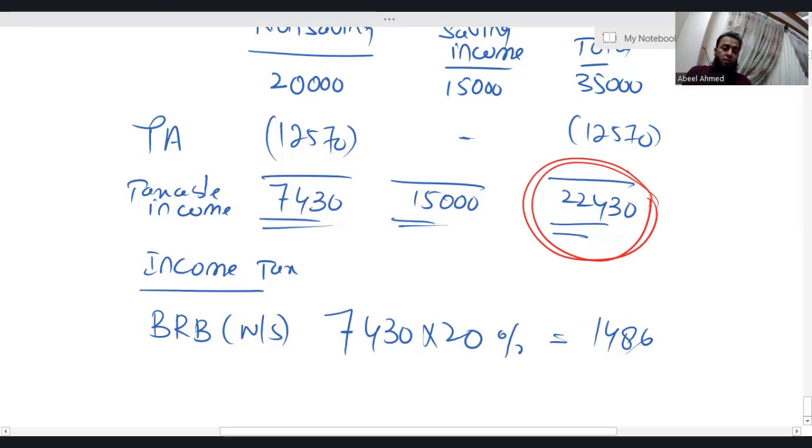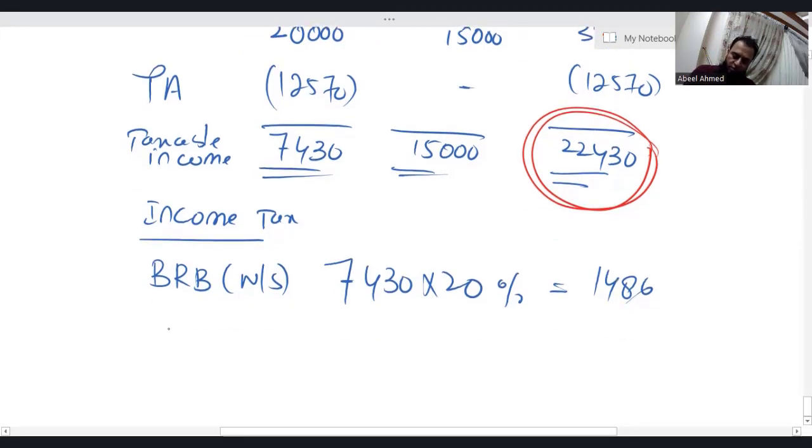So this individual is a... yes, say it. Yes, this individual is a basic rate taxpayer, and whoever is a basic rate taxpayer gets nil rate band of 1,000 for his or her saving income. Nil rate band for saving income is 1,000.